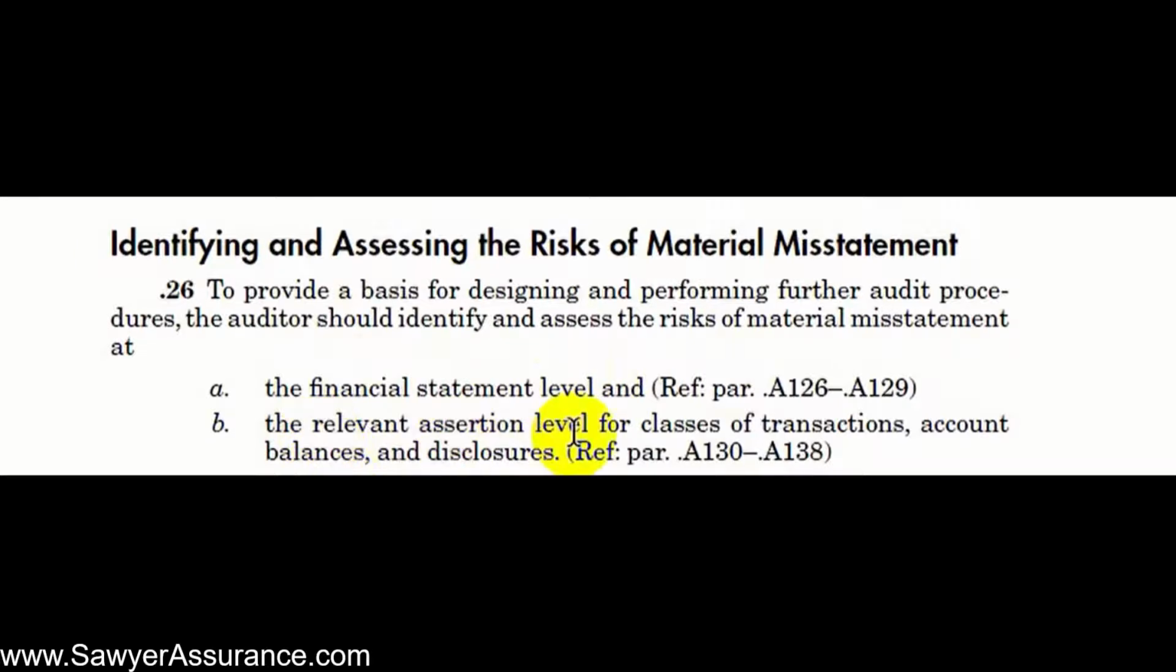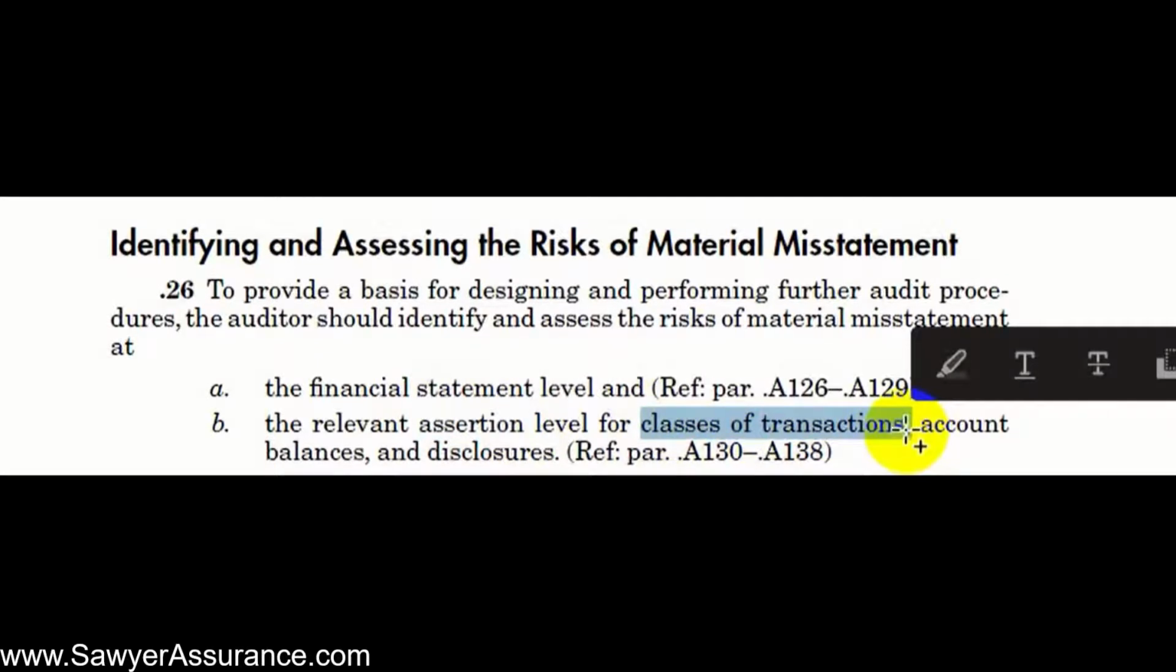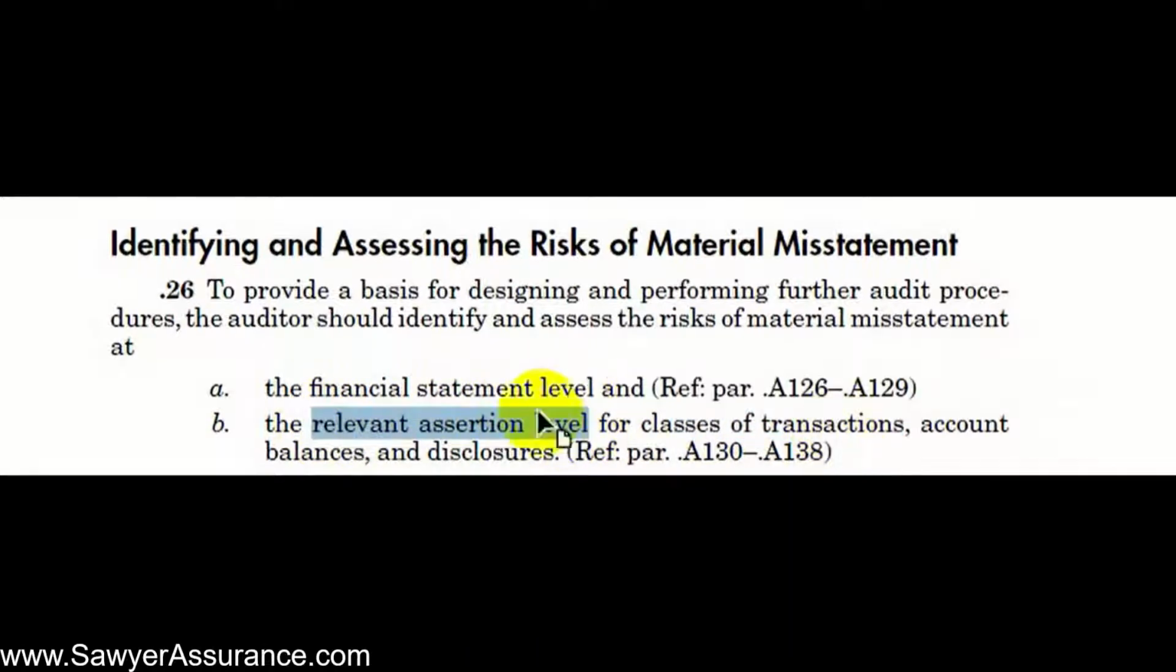Next, we have the relevant assertion level for classes of transactions, account balances, and disclosures. And we'll gain more of an understanding of this later, but this would be more granular inside the different classes of transactions. So for instance, payroll and within the assertions in those payrolls. So for instance, that the payroll is accurate or that the employees and their paychecks exist, that the obligation of the organization to pay their employees is correct. And so those would be relevant assertion level risks. That gives us kind of an overview. What we're going to do in this video is talk about the financial statement level risks. And then in the next video, we'll talk about the relevant assertion level risks.